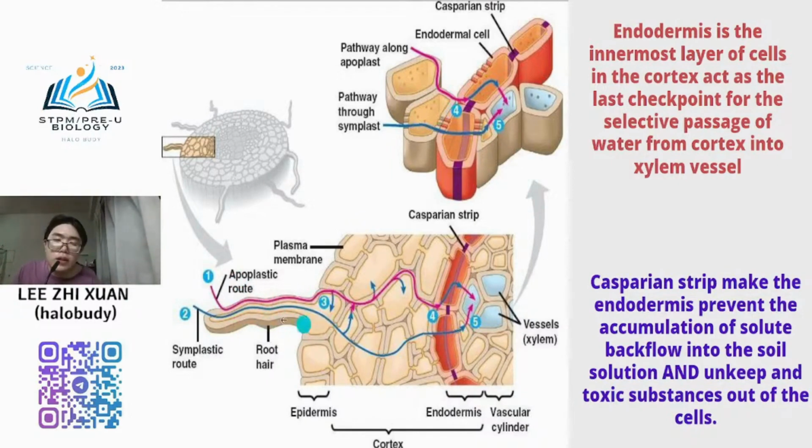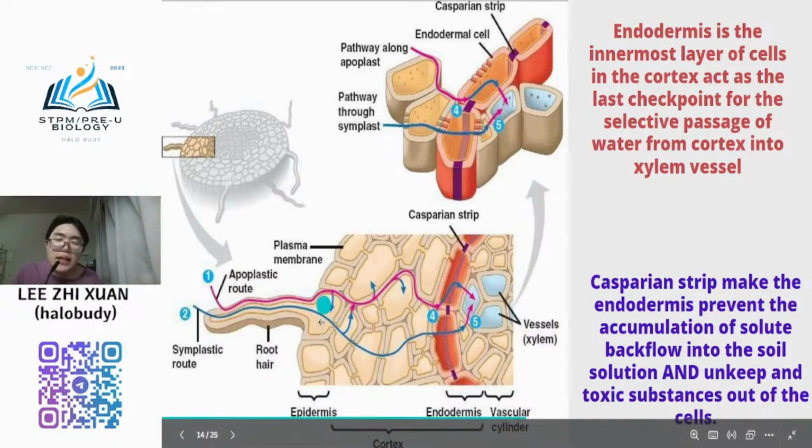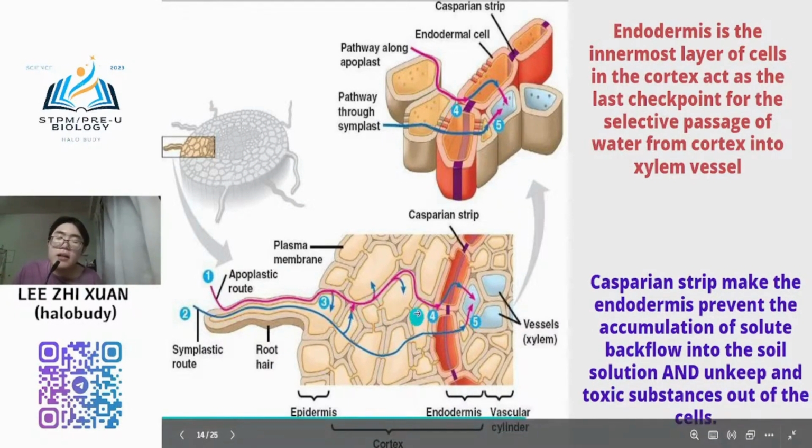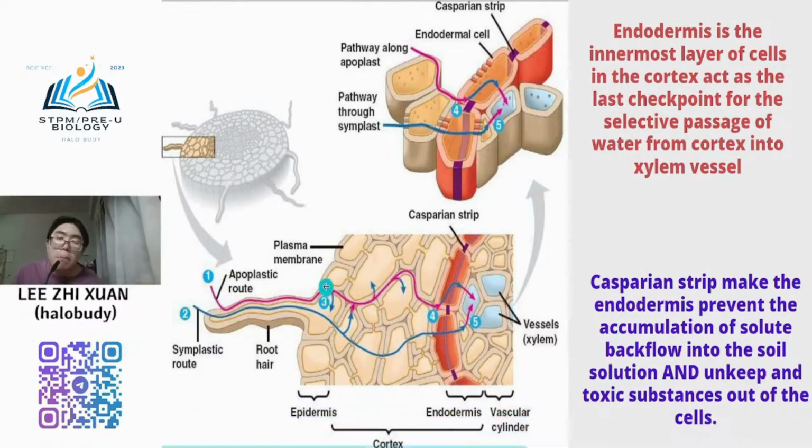So when the water molecules are already accumulated here, the water potential in this part is very high. Logically the water molecules will need to achieve equilibrium, right? So the water molecules will flow from the higher water potential to the lower water potential. When accumulated here, the water molecules will start to go to the second layer, then the third layer, then the fourth layer. So it is like a pushing process.